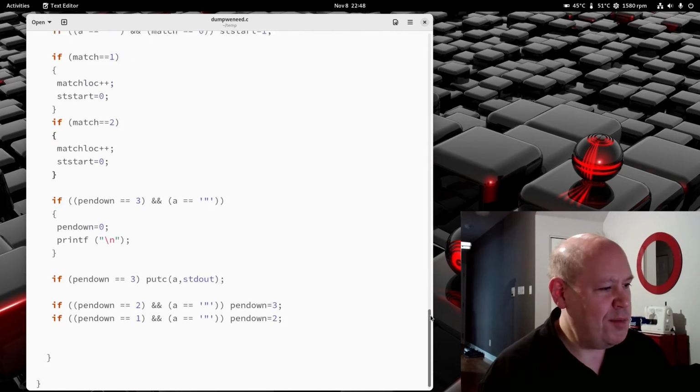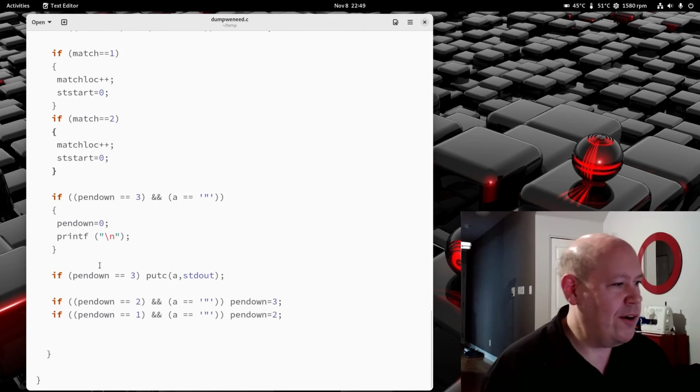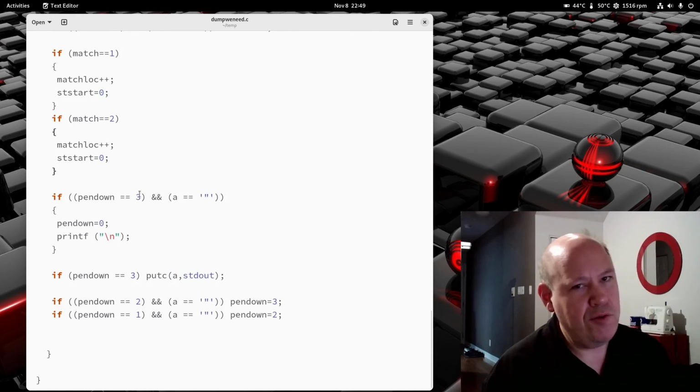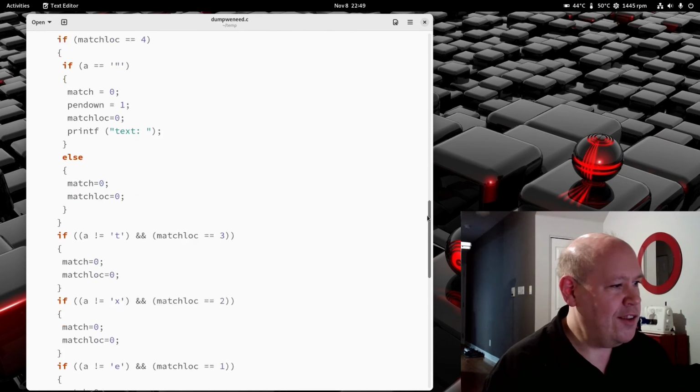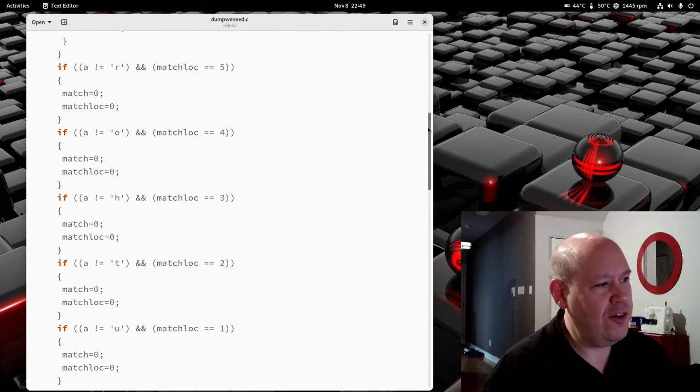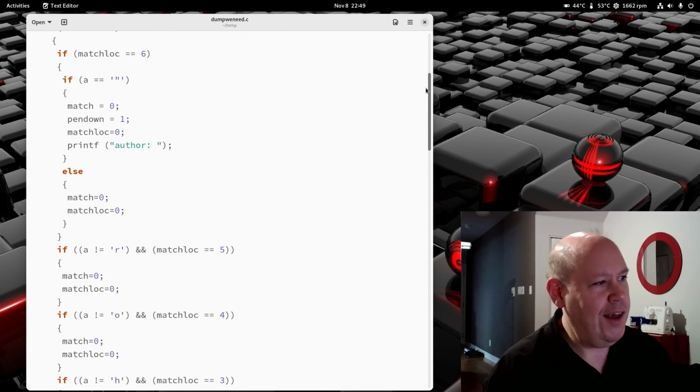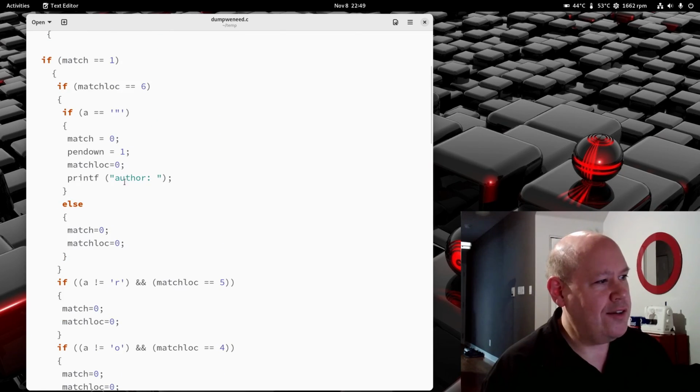Then this part has to do with dealing with quotes, and once you've reached a certain number of quotes, you copy the input to the output. Then this stuff has to do with making sure that at a certain count you have the anticipated character. And when you do get the data, you go to the state of saying you're ready to output, but first you say it's either an author or a text. So that's how that all works.